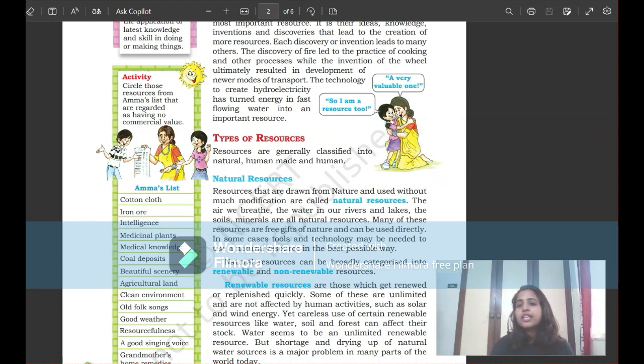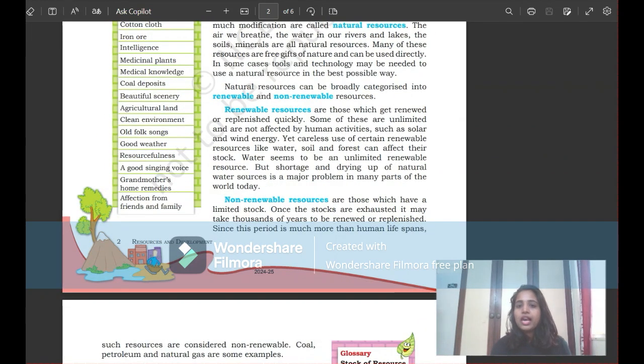So natural resources can be broadly categorized into two types, which are renewable and non-renewable. See, the word itself says renewable. Renewable means we can renew it or replenish it quickly. Some of these are unlimited and not affected by human activities, such as solar and wind energy.